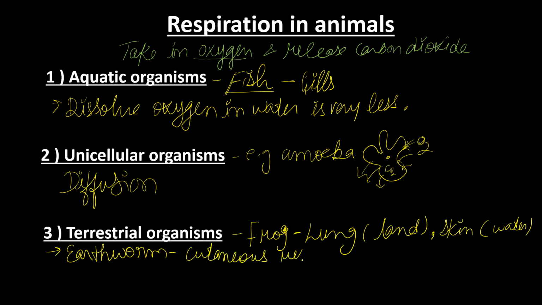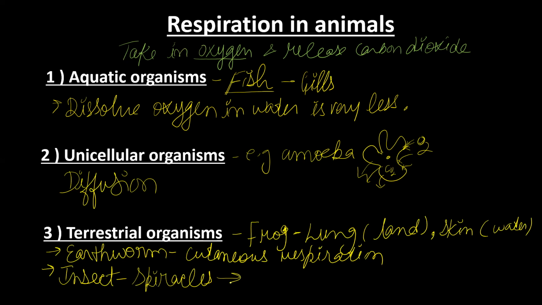Now, if we talk about insects, all insects have holes on the body, which are known as spiracles. Through these spiracles, the oxygen will enter inside the body, and after that, it will travel in the whole body. They have the tracheal system.